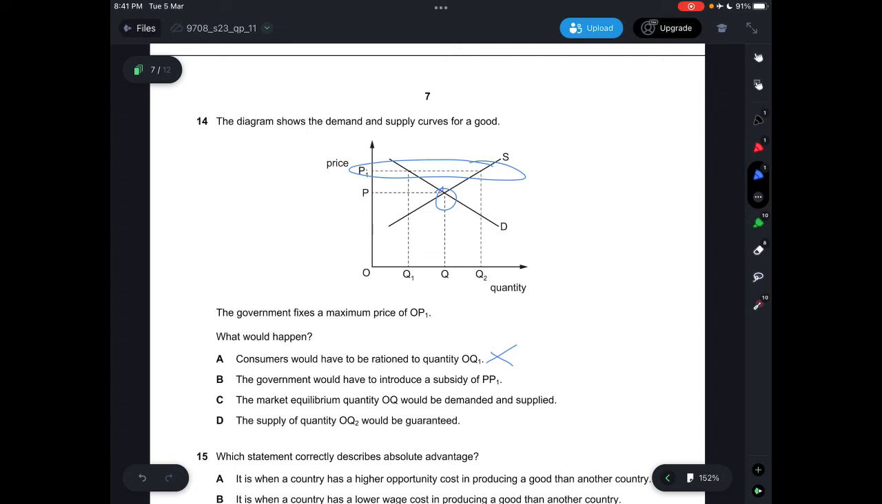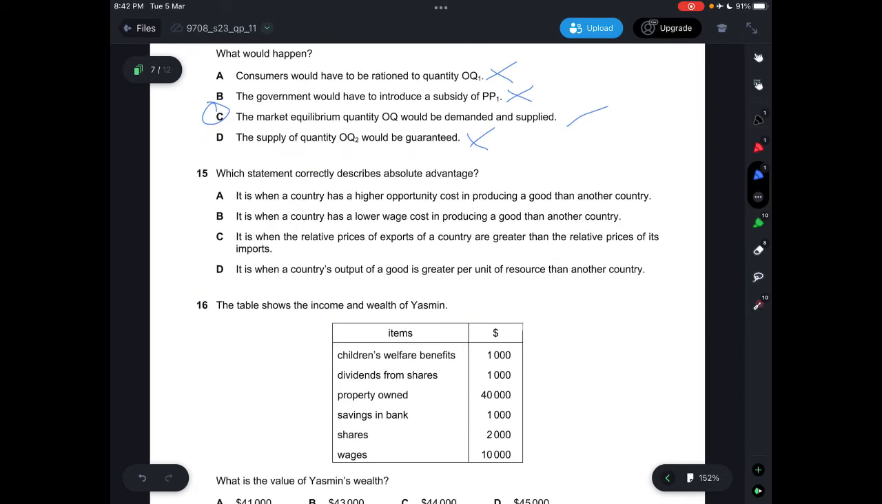B says the government would have to introduce a subsidy of PP1, which is incorrect because it's already at equilibrium, so there's no need to do that. C says the market equilibrium quantity would be demanded and supplied, which is correct at OQ. D says the supply of quantity OQ2 would be guaranteed, which is incorrect because it's already at the equilibrium point. So supply will not be guaranteed unless the minimum price is at P1. So the answer is C.